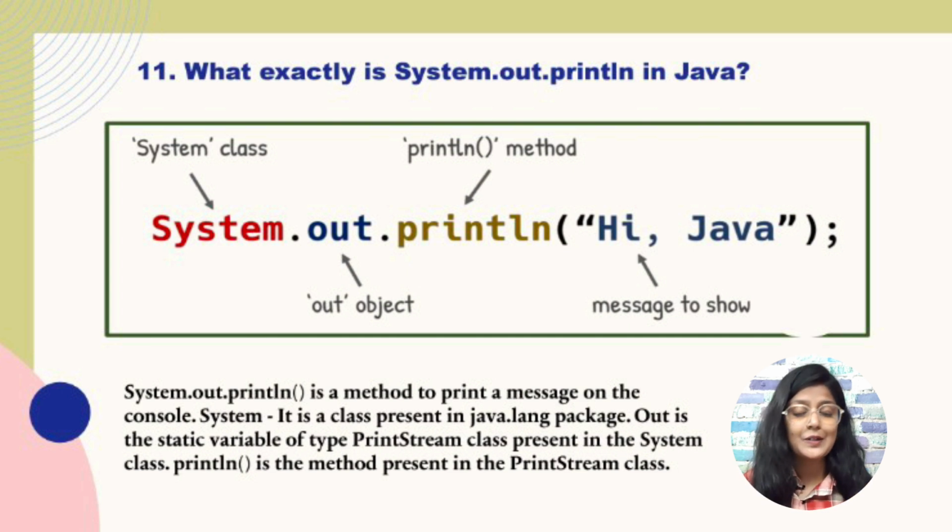So let's come again to the point. What exactly is System.out.println? System is a built-in class in Java that provides access to system-related resources. Out is a static variable of type PrintStream in the System class, which represents the standard output stream, which helps to print messages on the console. The println is a method of PrintStream that prints the given message and moves the cursor to the next line, because we have written ln along with the print method.